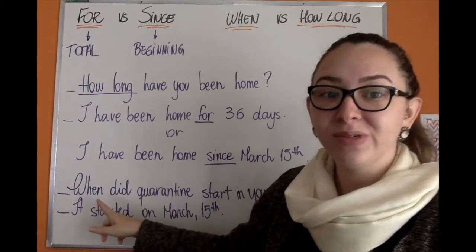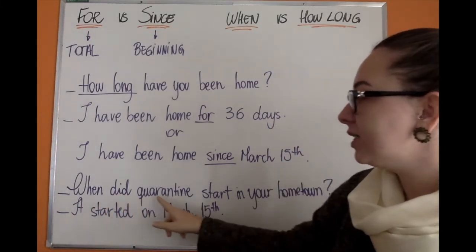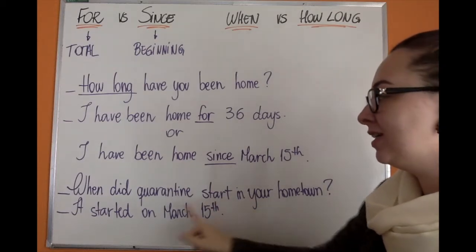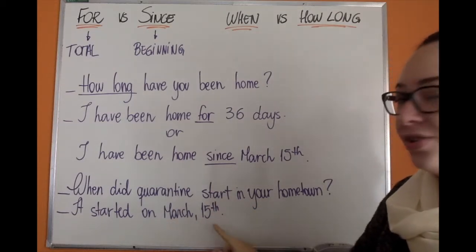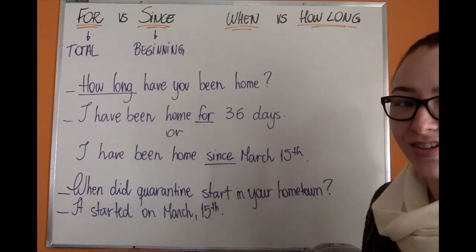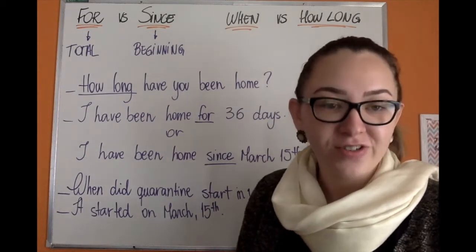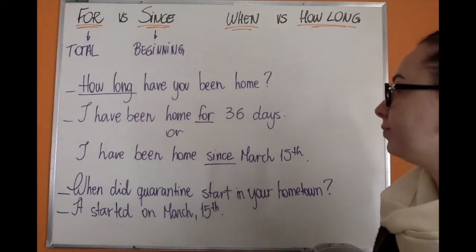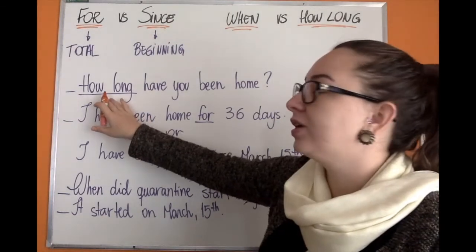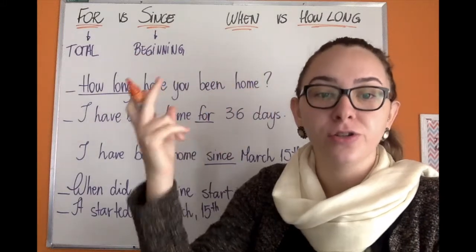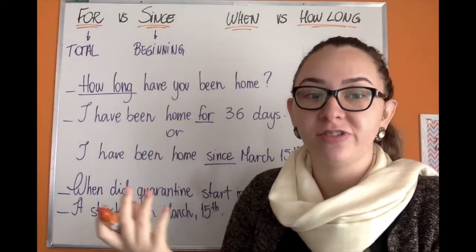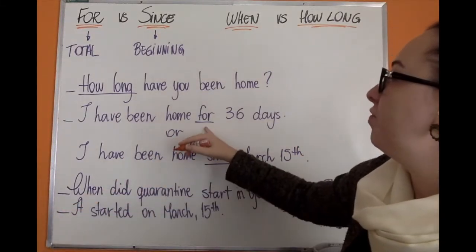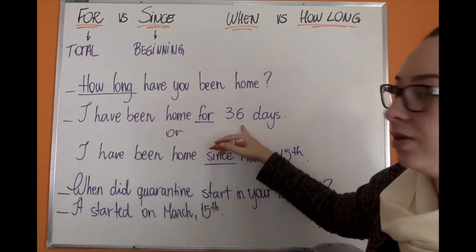And then you ask me this: when did quarantine start in your hometown? It started on March 15th, the first day I started following it. So, how long? Remember, total duration of an action that is still going on. For, total.